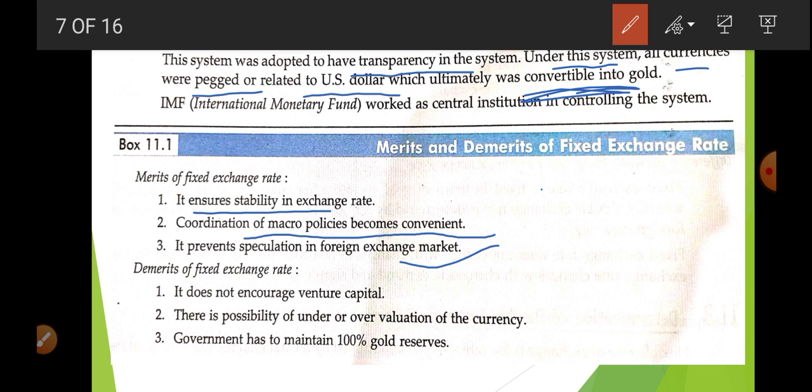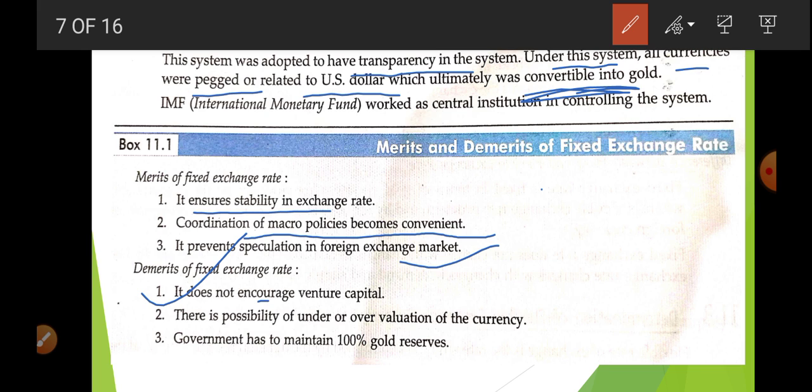Because it is decided by the government, any change, decrease or increase, is just because of the government. So in this way speculation is not going to happen, okay? What is a speculative activity? I will tell you when I explain the demand of foreign exchange and the reasons for supply of foreign exchange.